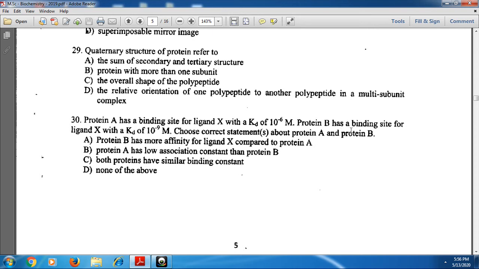That means association of protein B is more with the ligand, and that means protein B has more affinity for ligand X compared to protein A. And also protein A has low association constant than protein B. That means option A and option B are correct ones.